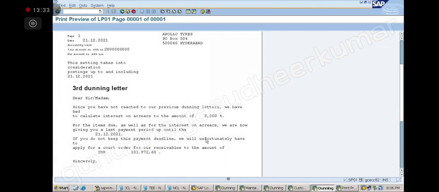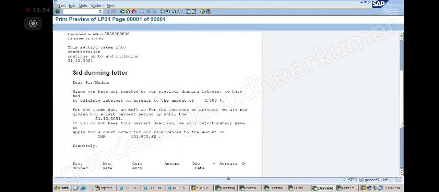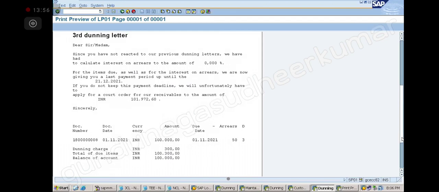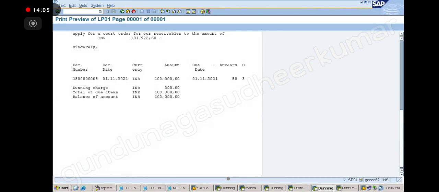If you do not keep this payment deadline, we will unfortunately have to apply for a court order for the receivables, to the amount of which interest you see 1 lakh plus 199. It is adding the interest because you said interest in the last letter. Yes, sir, it is adding the interest also. But here, because we have not given the interest indicator, it is not taking that amount. But this is how the form will work.